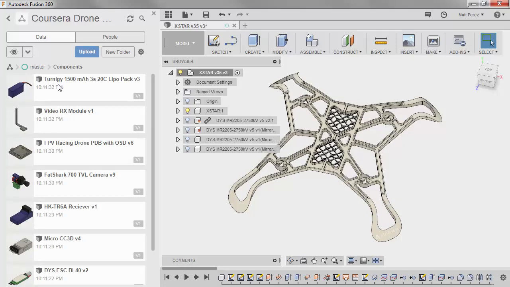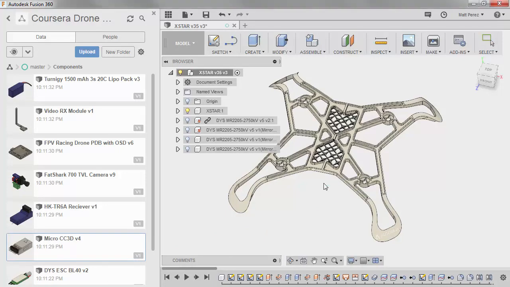Now at this stage, some are going to be more critical than others, and we will talk about all of these in specifics as well as some generalities. But I want to first start by bringing in my micro CC3D flight controller. So we're going to drag this in and drop it into the canvas area.